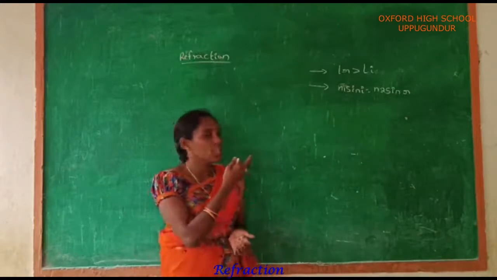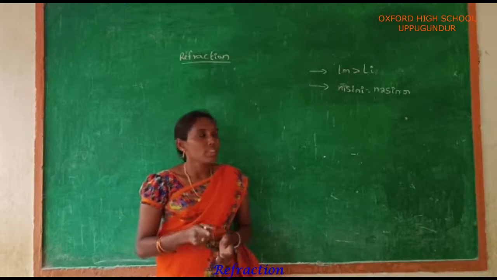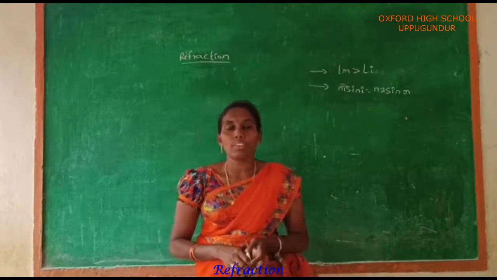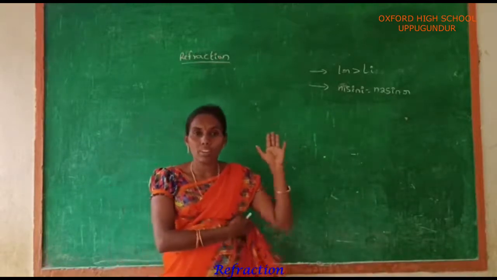One more thing: n1 sin i is equal to n2 sin r. This is also called Snell's law. See the first one: the angle of refraction is always greater than the angle of incidence. How can you prove this by experiment, and what are the materials required?